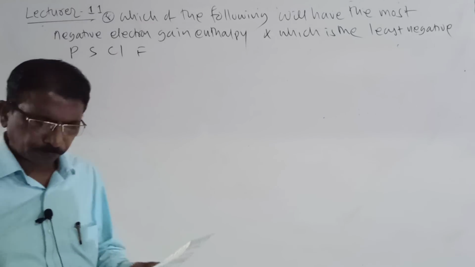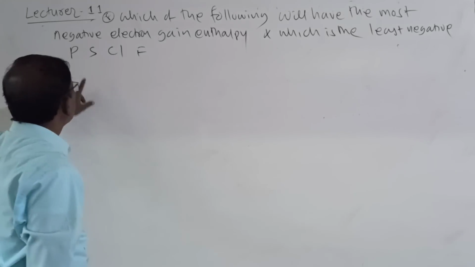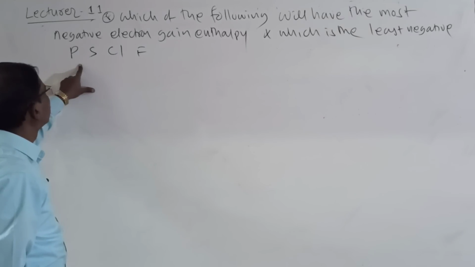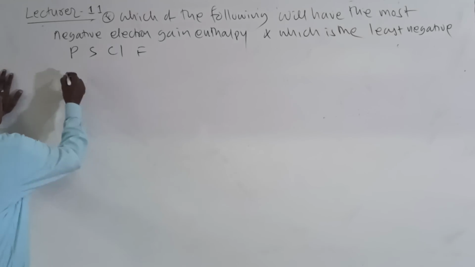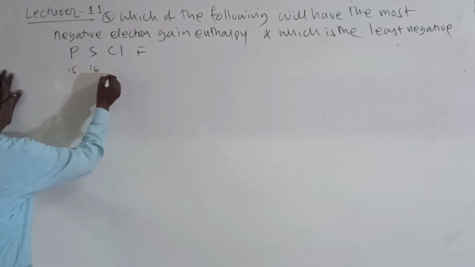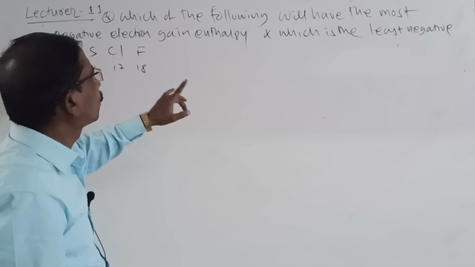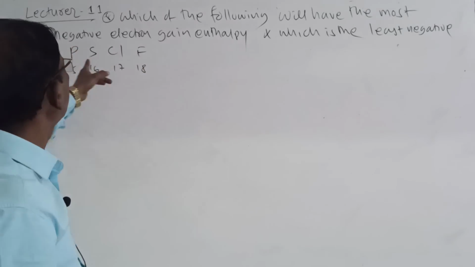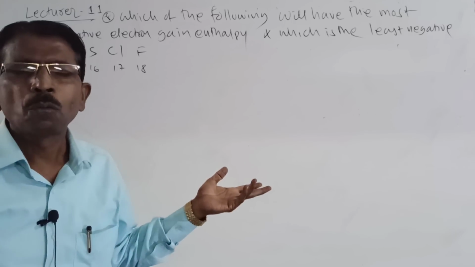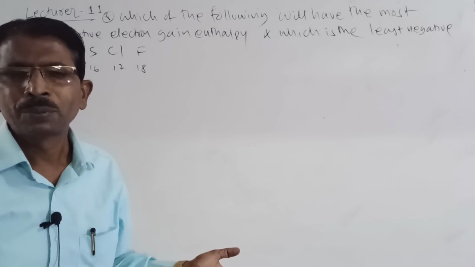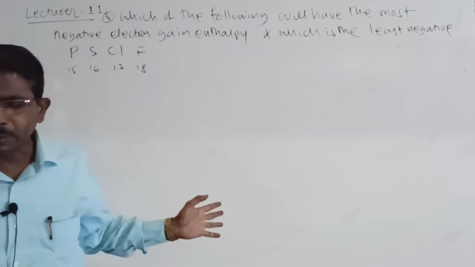Look here, students. Phosphorus first, 15, then 16, 17, 18. Atomic number is also like this: 15, 16, 17, 18. Which will have the most negative electron gain enthalpy, and which is the least? We know that fluorine is the most electronegative. So we know this answer here.